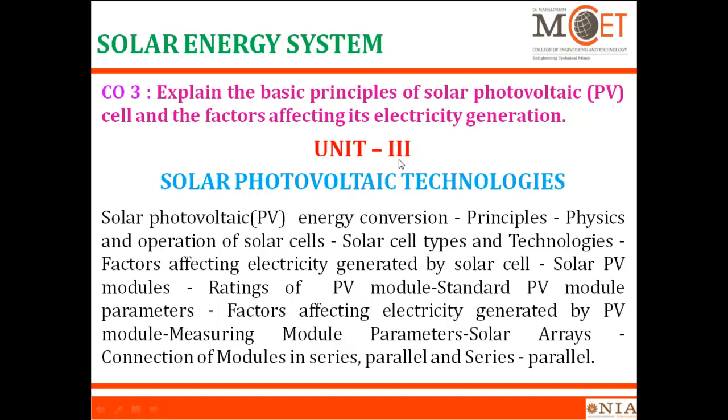The course outcome of unit number 3 is to explain the basic principle of solar photovoltaic cell and the factors affecting its electricity. Solar photovoltaic energy conversion, principle, physical and operation of solar cell types and technology, factors affecting electricity generated by solar cell, solar PV module, rating of PV module, standard PV module parameters, factors affecting electricity generated by PV module, measuring module parameters, solar array, connection of modules in series, parallel and series parallel. These are the things we'll be discussing in unit number 3.